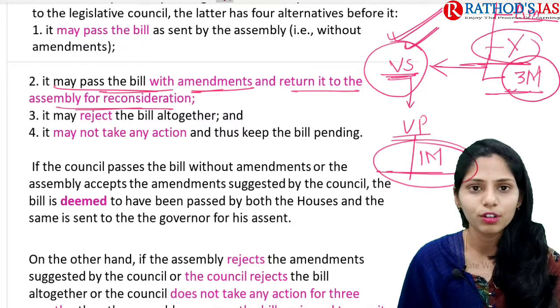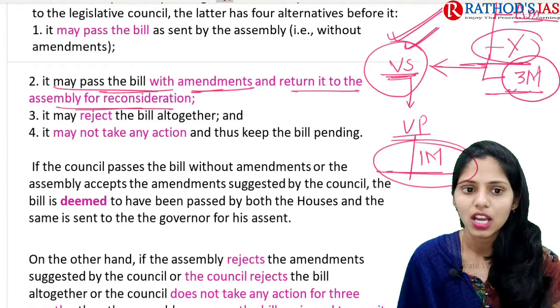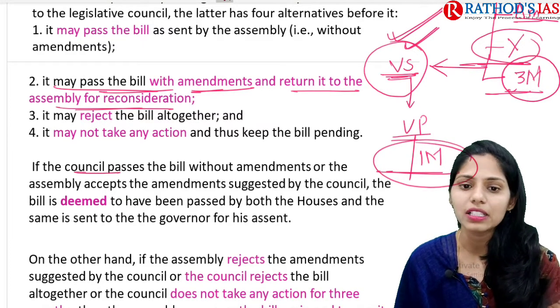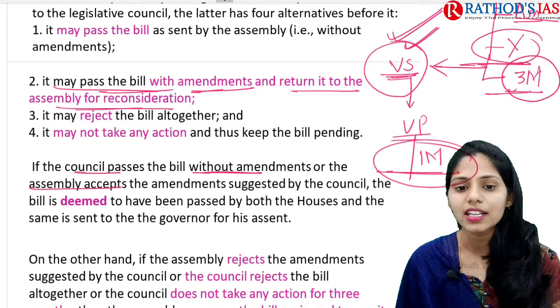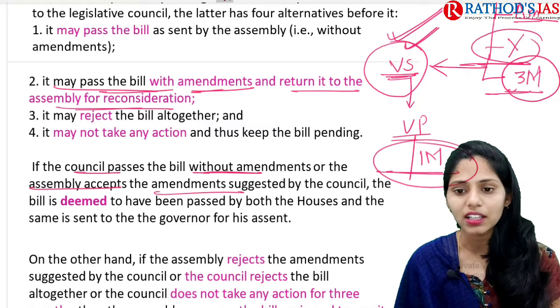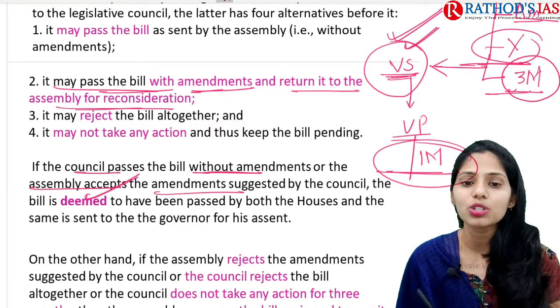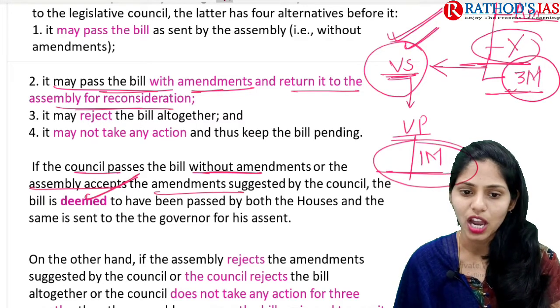So now we have 4 options before Vidhan Parishad. If the council passes the bill without amendments, or the assembly accepts the amendments suggested by the council, then the bill is deemed to have been passed by both houses.